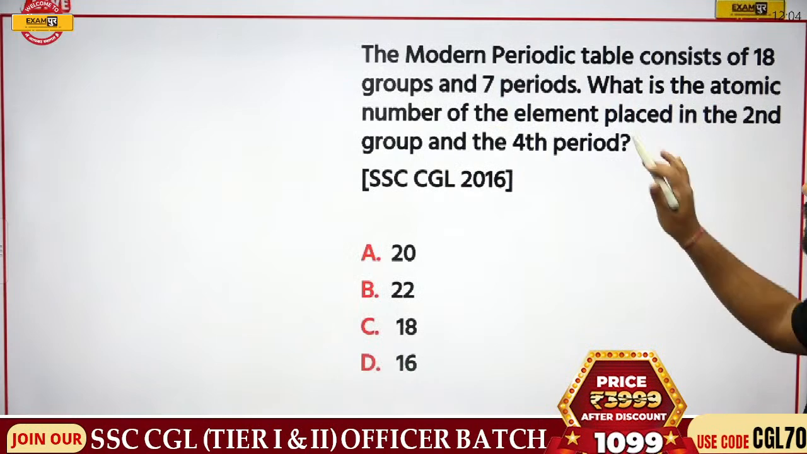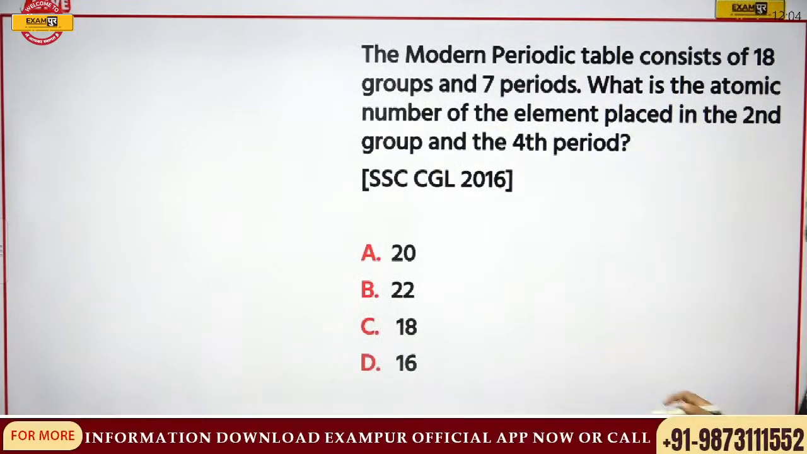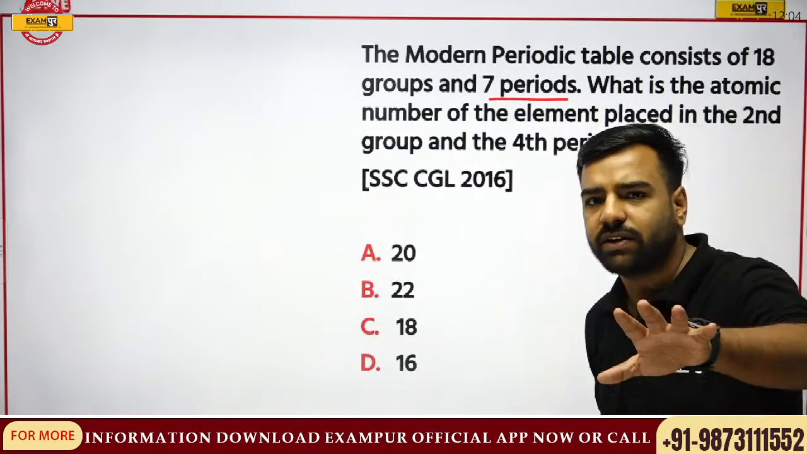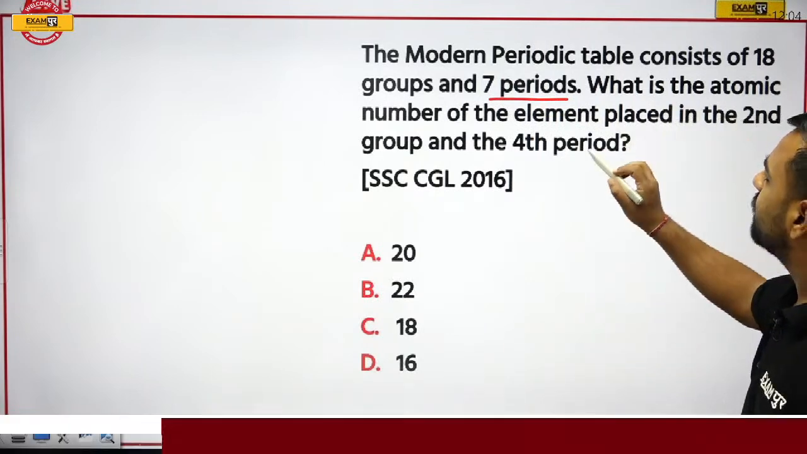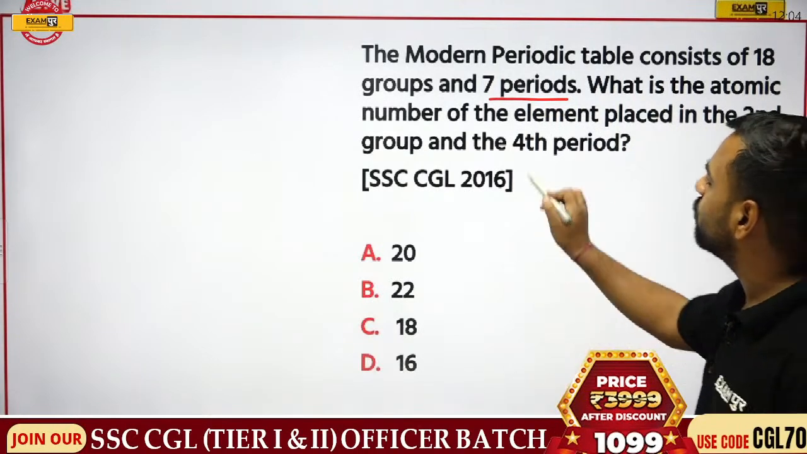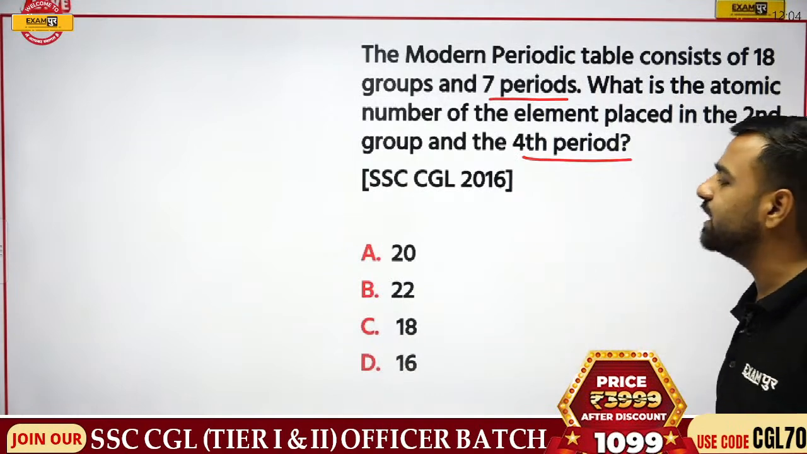Next question is, the modern periodic table consists of 18 groups and 7 periods. We have discussed it, right? What is the atomic number of the element placed in the second group and 4th period? So this is from CGL 2016.